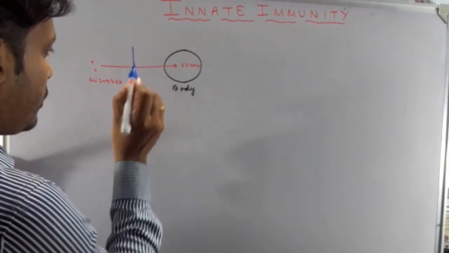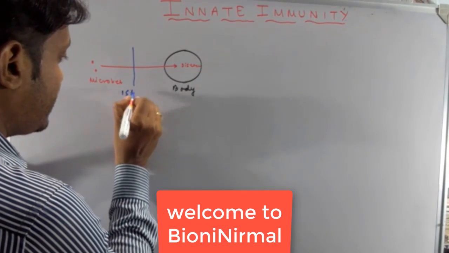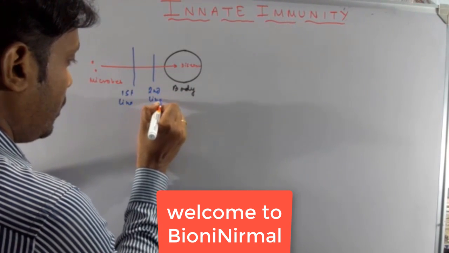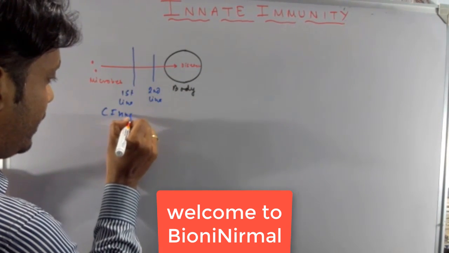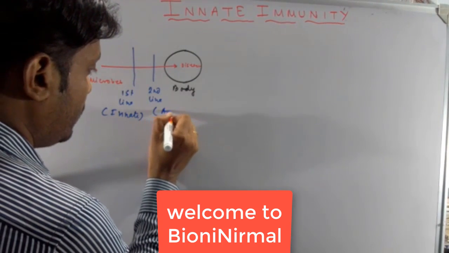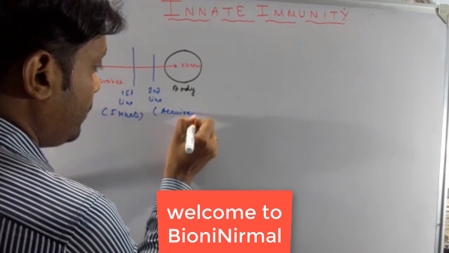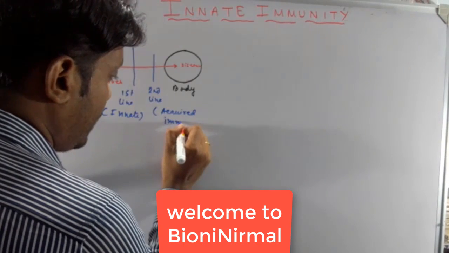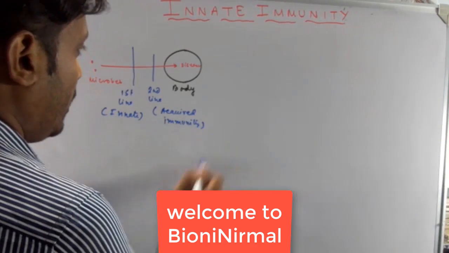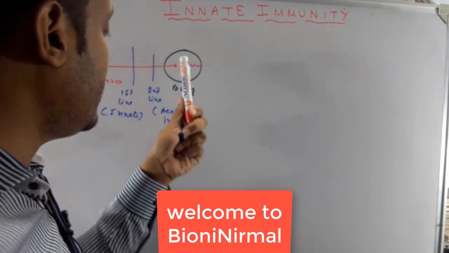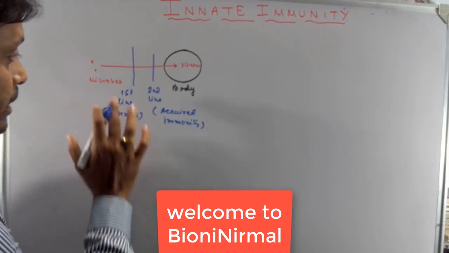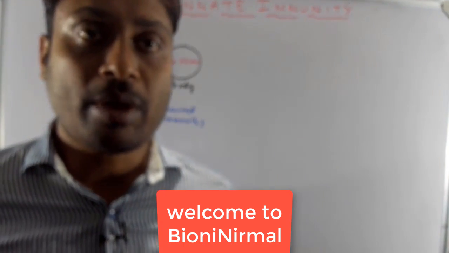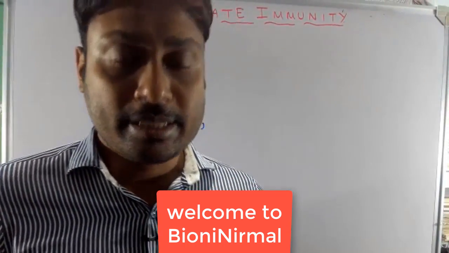These microbes have to cross two lines of defense, this is the first line and this is the second line. The first line of defense is called innate immunity, and the second line of defense is called acquired immunity. So this is our immunological system, the first line and second line of defense, which protect us from harmful microorganisms. These microbes can enter into our body and cause disease, but they have to cross the first and the second line of defense. Today I shall discuss the first line of defense mechanism, that is, innate immunity.